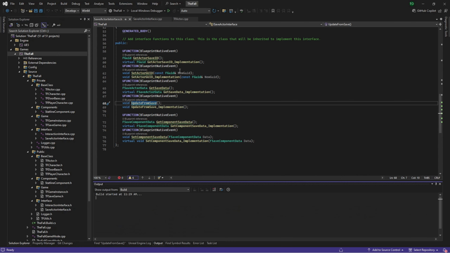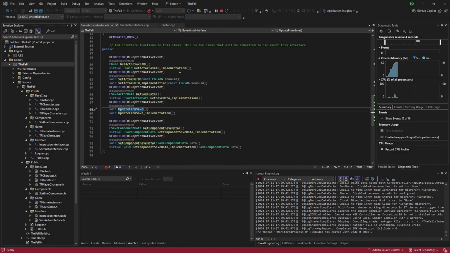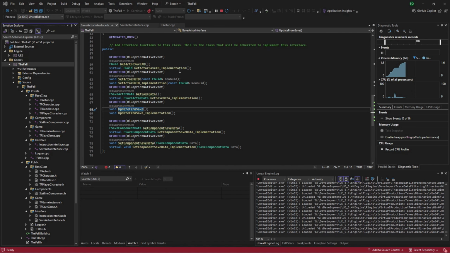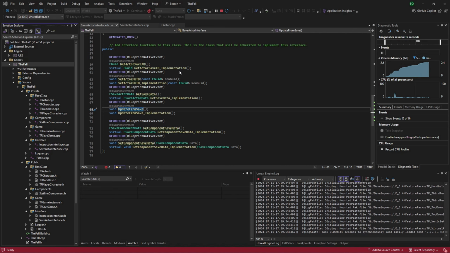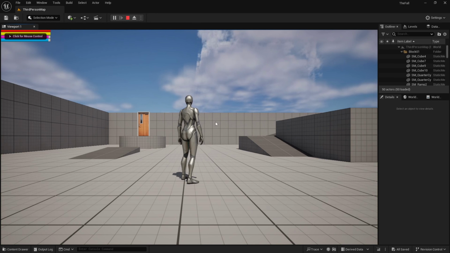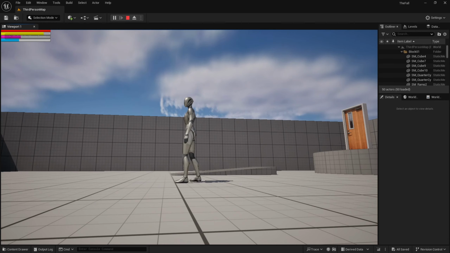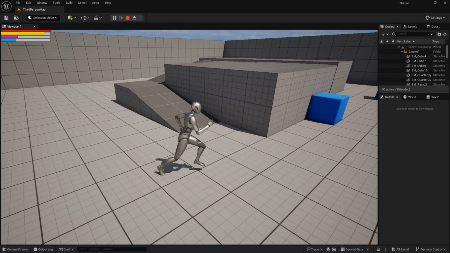So build really quick, because all we did was make that one line of code change, and the editor should launch very quickly this time because we were just in it. Yeah, it's already at 80%. All right, there we go. And we are literally just going to hit play. And again, because we're using those GUIDs, we are not using a GUID on the player character, and it's a static one that's already there on the door. We should be able to just hit F9, and we load everything in. And you notice there was no error this time.